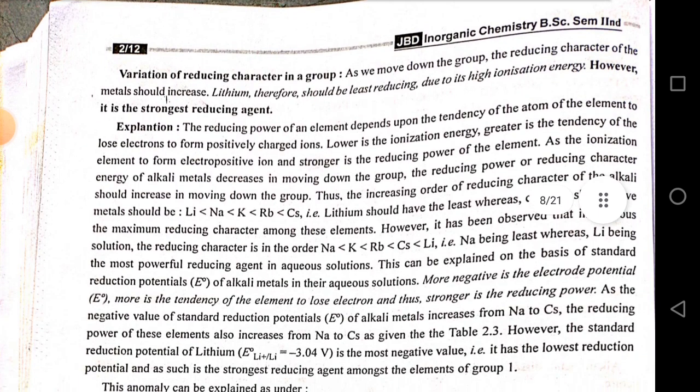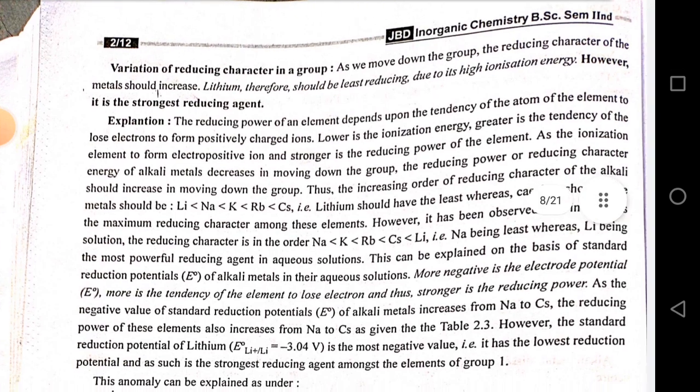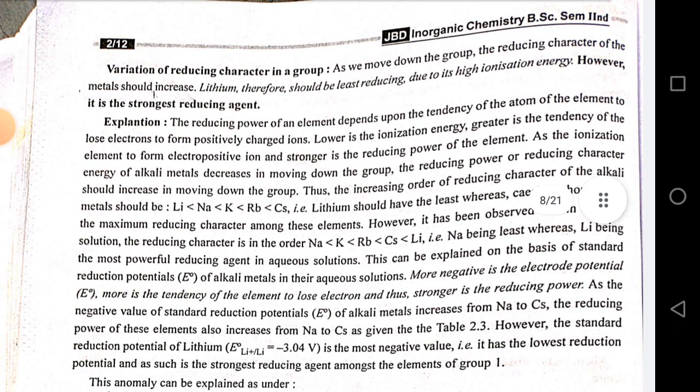Variation of reducing character in a group. As we move down the group, the reducing character of the metal should increase. Lithium therefore should be least reducing due to its high ionization energy. However, it is the strongest reducing agent.